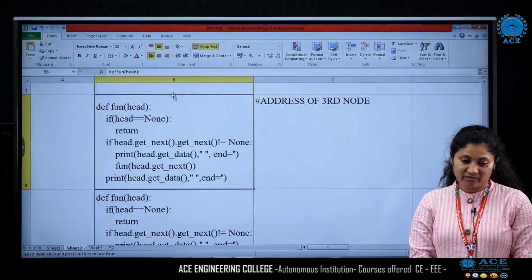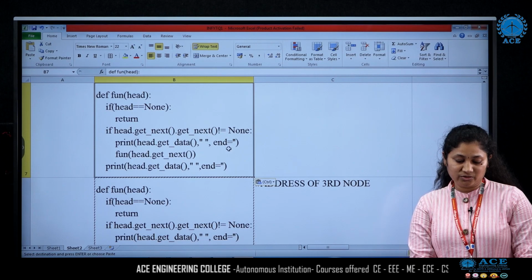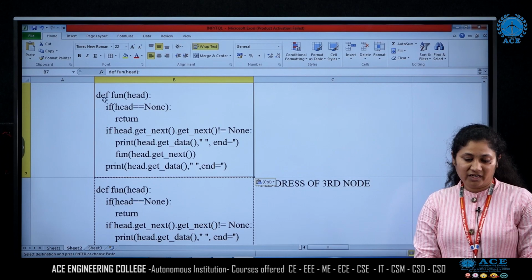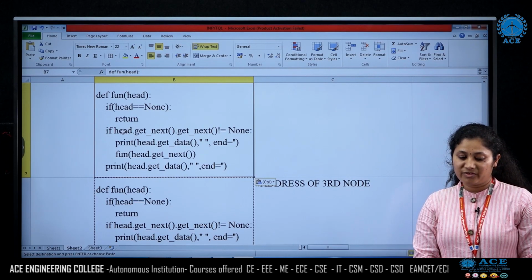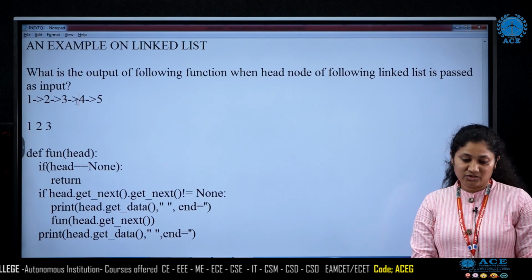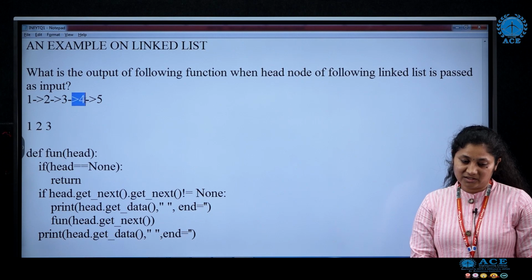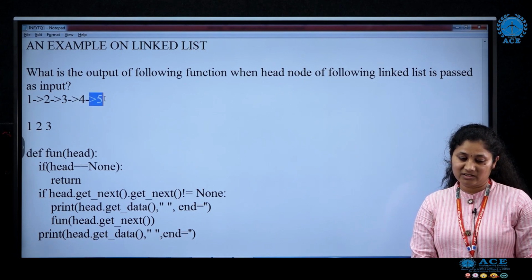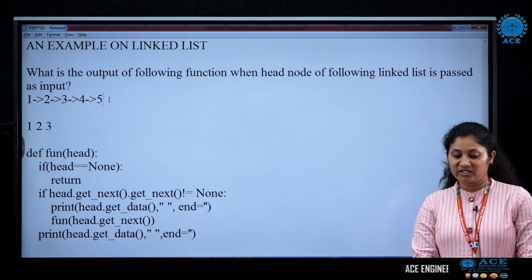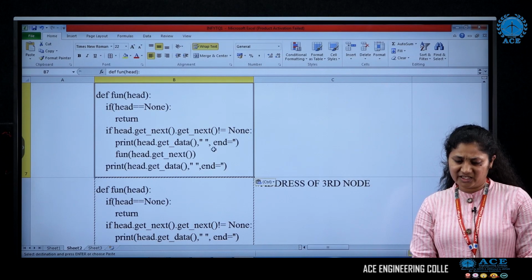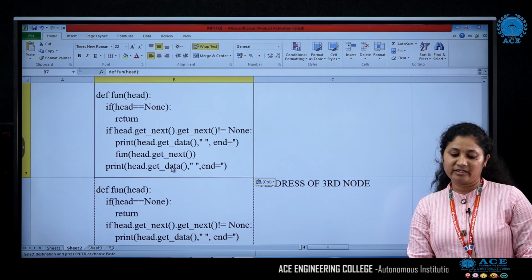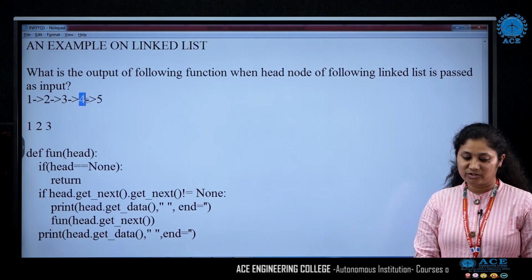Here, the head value is now pointing to the address of the fourth node. Now head is not equal to null, but if I look at this condition, head.getNext().getNext(): head is pointing to this, getNext gives an address, then getNext again. Now this is the last node of the list, so the next field is empty, that is none. So this condition fails. So now I am going to print head.getData().